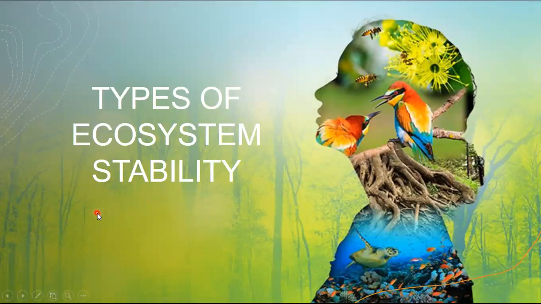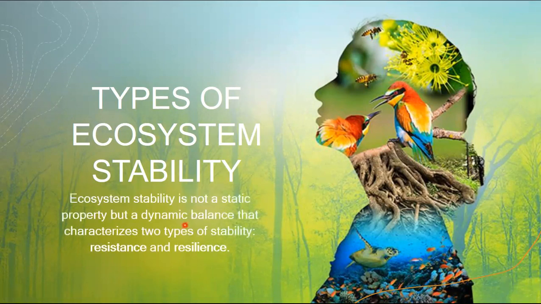So we have types of ecosystem stability. When we say ecosystem stability, it is not a static property, but a dynamic balance that characterizes two types. We have these terms resistance and resilience as descriptions for your ecosystem stability.